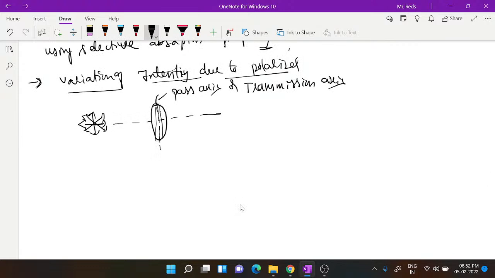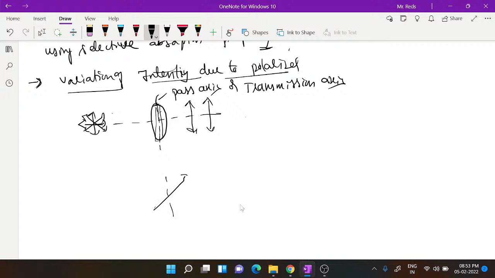To understand this further, consider that an unpolarized light has some amplitude A naught. Only the vibration which is parallel to the pass axis will come out, with some intensity I naught. The intensity changes, and to understand how, let me give you a small mathematical representation, as a generalized case.